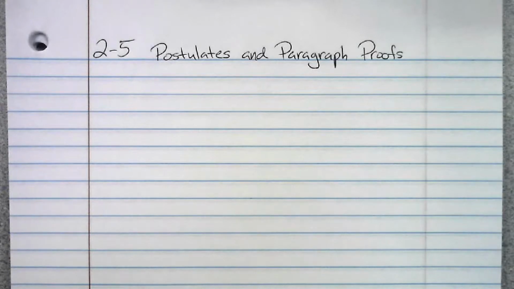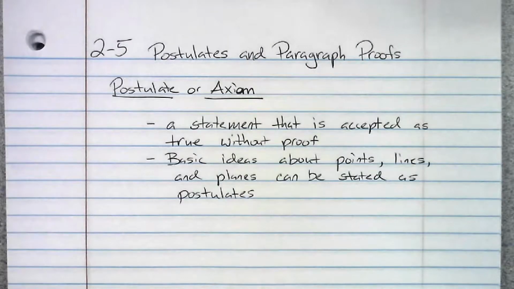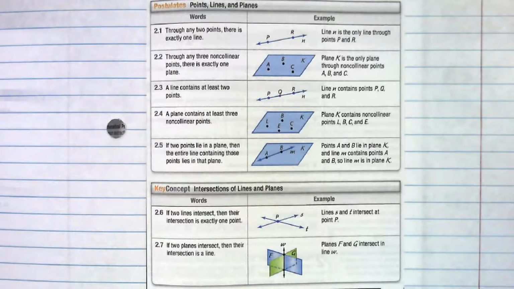This is Chapter 2, Section 5, Postulates and Paragraph Proofs. A postulate, or axiom, is a statement that is accepted as true without proof. These include basic ideas about points, lines, and planes. They can be stated as postulates. Now, there are a few that you need to commit to memory.